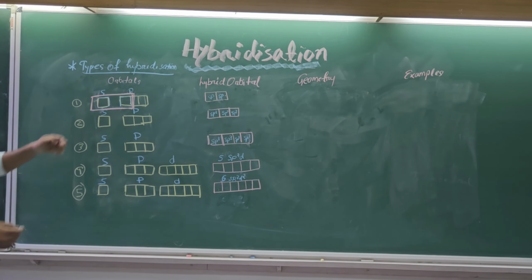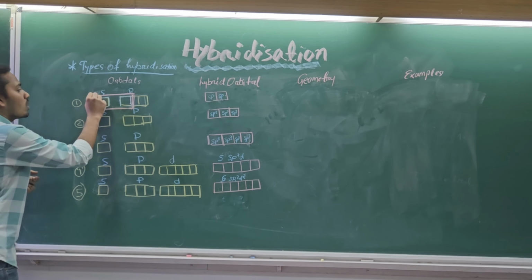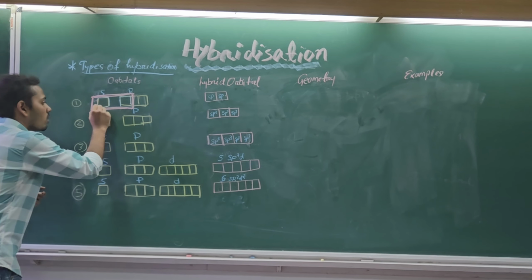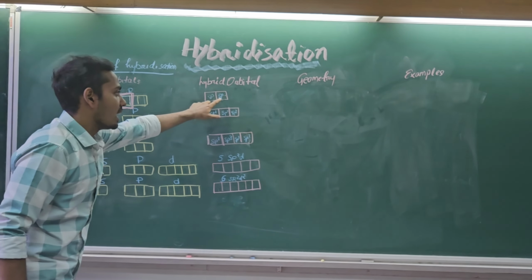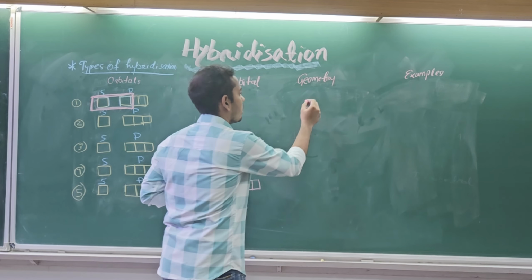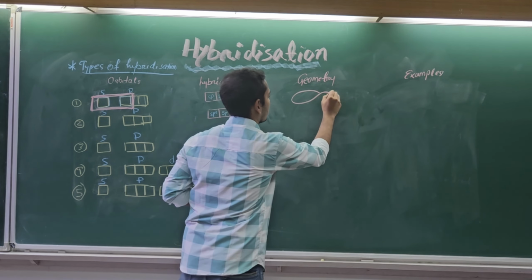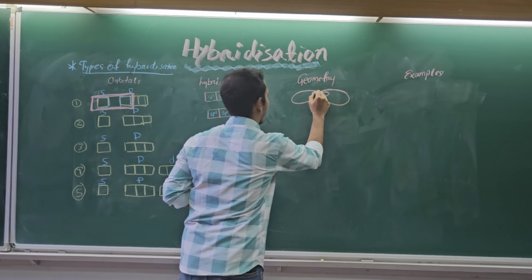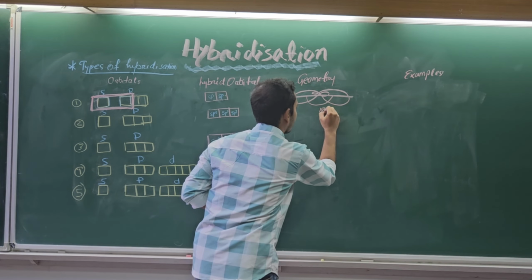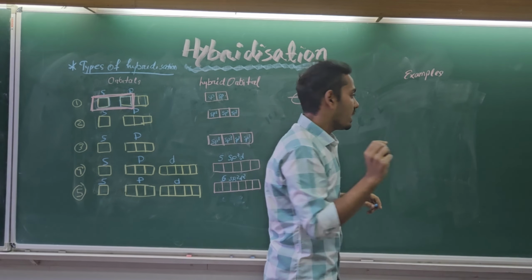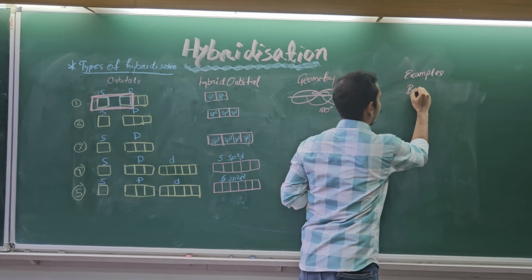So I have written the orbitals. When one s orbital intermixes with one p orbital, they will give us 2 new hybrid orbitals, that is sp and sp. It has a geometry of linear with the angle of 180 degrees.